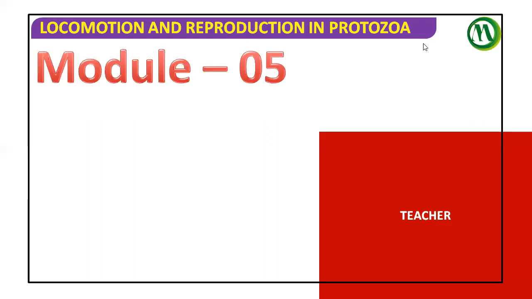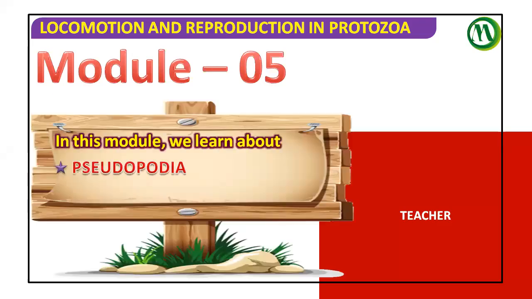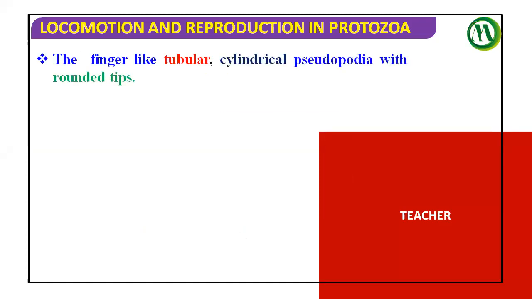We came to module 5. In module 5, we are learning information about the pseudopodia. The finger-like tubular cylindrical pseudopodia with rounded tips. What do you call them?